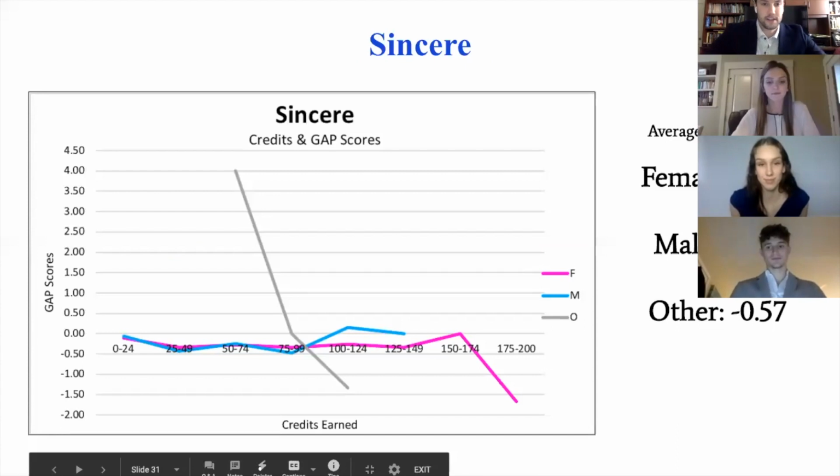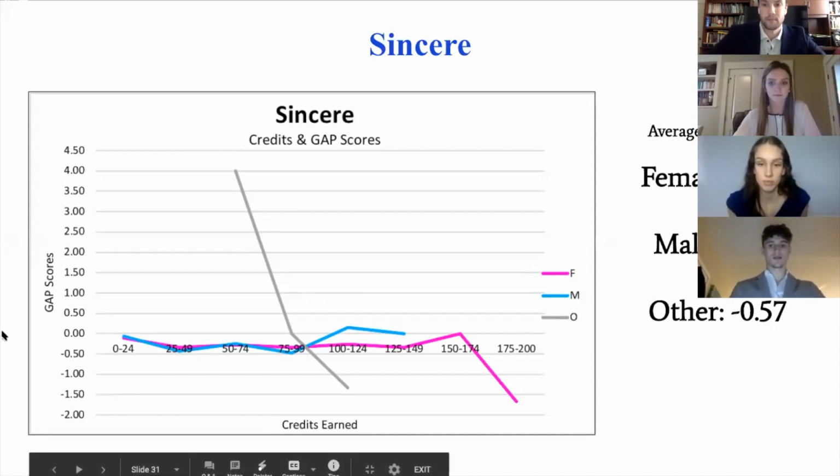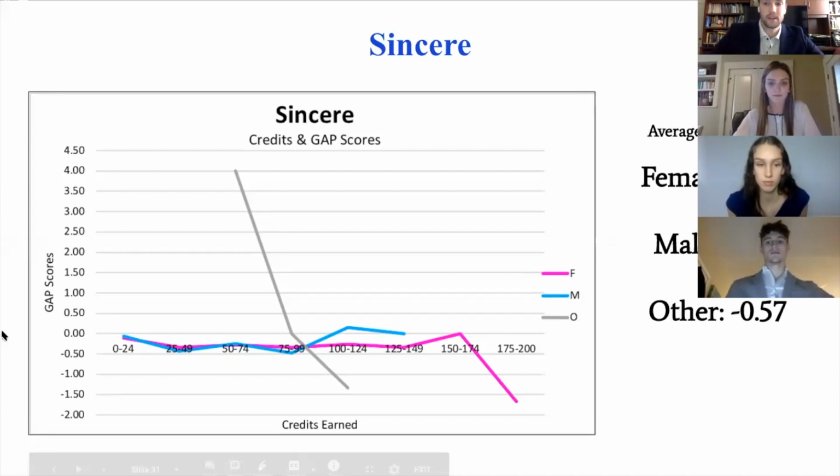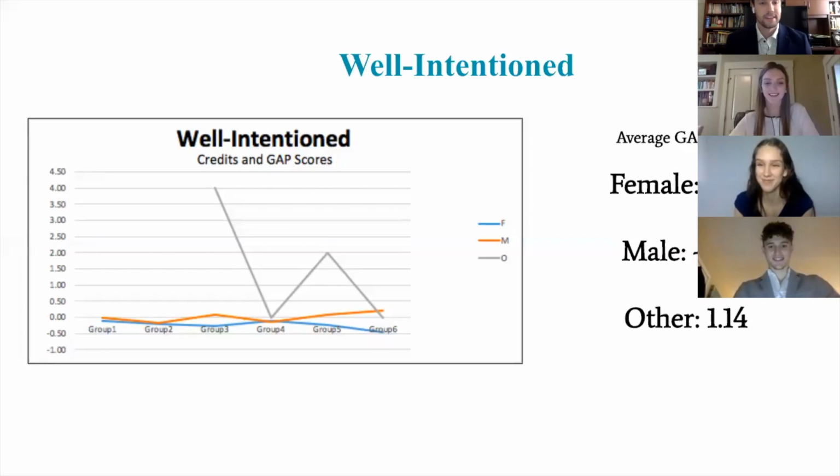For the sincere credits and gap scores graph, the average gap scores just hovered around -0.2 for female and male, and other was around -0.5. For the warmth credits and gap scores graph, as you see around 125 to 149 credits earned, there was a large dip in female and an increase in male. For well-intentioned, credits and gap scores, the female was -0.2, while the male was -0.02, and other was 1.14.